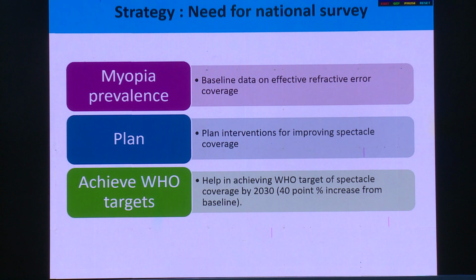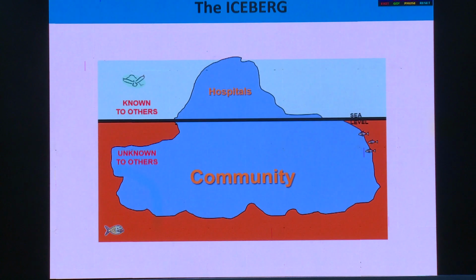One in the 18 plus population, for myopia as well as presbyopia, and the other in the school going age group of 5 to 17 years. These 2 surveys will be conducted, and our plan is to assess the current status, and in future plan how we achieve the coverage finally by 2030. So this is the first strategy which we are going to implement now.